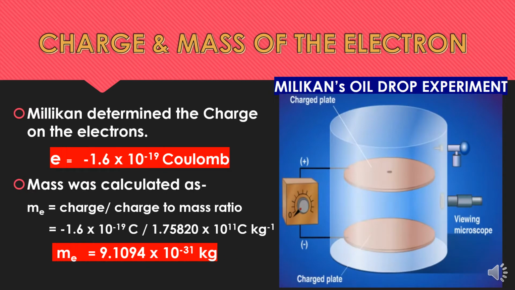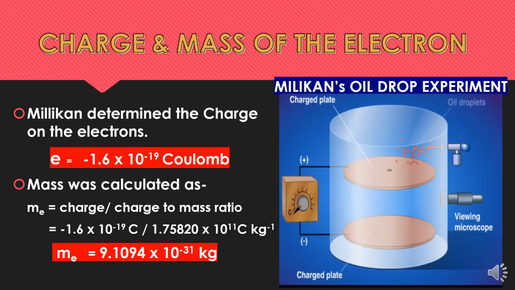Later in 1909, Millikan determined the charge on the electron by his famous oil drop experiment. In this experiment, oil droplets in the form of mist were allowed to fall through a tiny hole in the upper charged plate of an electric condenser, and these oil droplets start falling towards the lower plate by the force of gravitation, and their fall was observed by microscope.